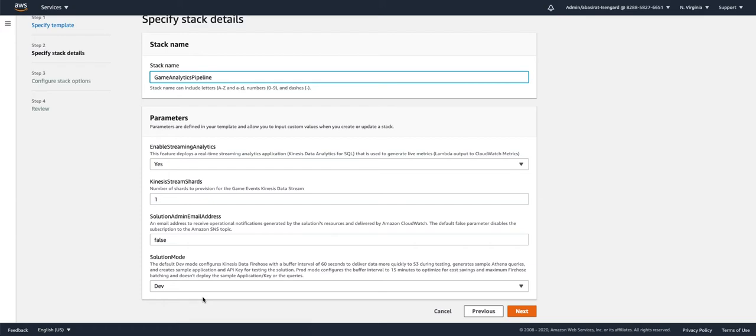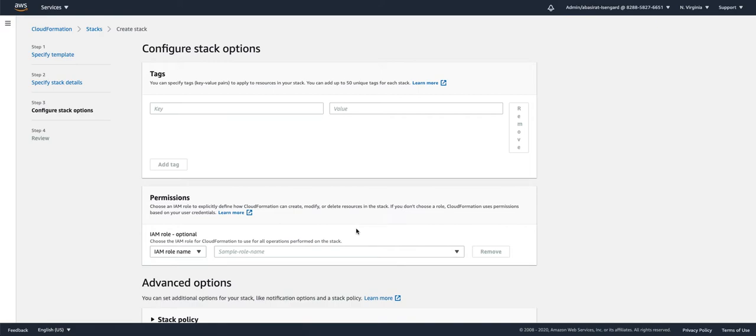Dev mode reduces the Kinesis Data Firehose buffer interval to every 1 minute to speed up data delivery to Amazon S3 during testing, but this results in less optimized batching. Dev mode also deploys the sample Athena queries and creates a sample application and API key for testing purposes. If you mention prod here, prod mode configures Kinesis Data Firehose with a buffer interval of 15 minutes and doesn't deploy the sample Athena queries or sample application and API key. So we'll leave it for dev for our testing purposes here and click next.